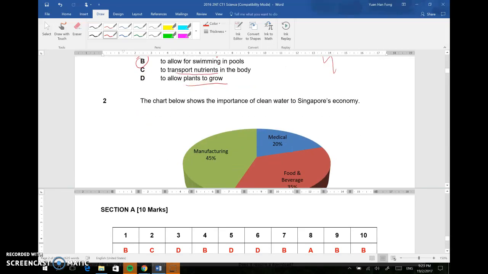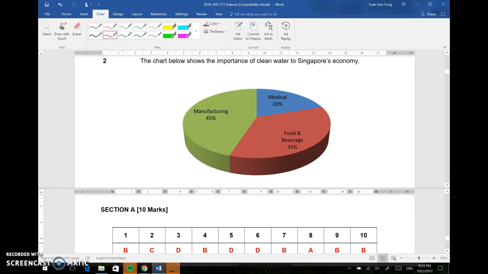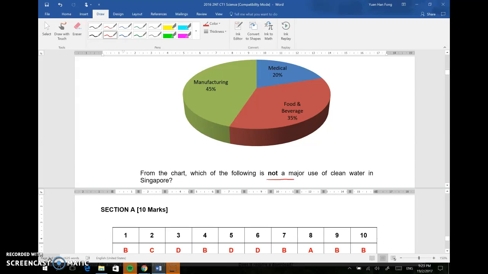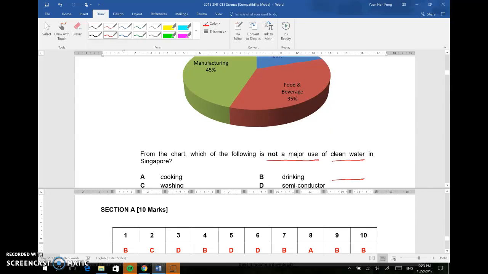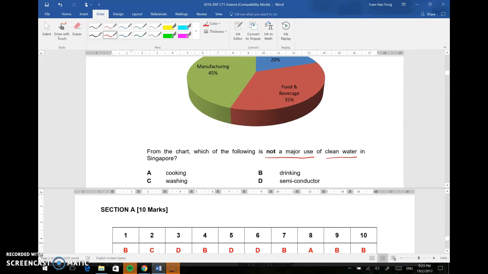So for question 1, the answer is B. Let us now move on to question 2. Question 2 shows a pie chart, which is the percentage of the importance of clean water to Singapore's economy, how it's being used. From the chart, which of the following is not a major use of clean water? Look at the options.